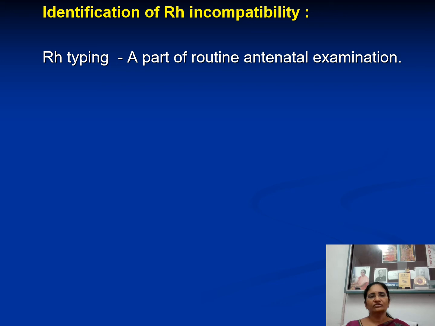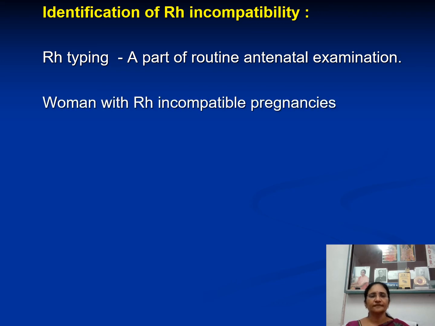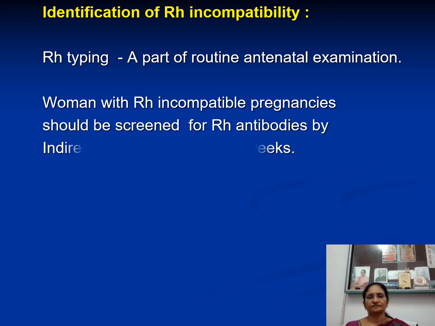And how to know whether there is Rh incompatibility or likely to develop Rh incompatibility in the fetus? To know that, Rh typing of the mother and father should be routine in the antenatal checkup itself. If the mother is Rh negative and the father is Rh positive, we have to be very careful.